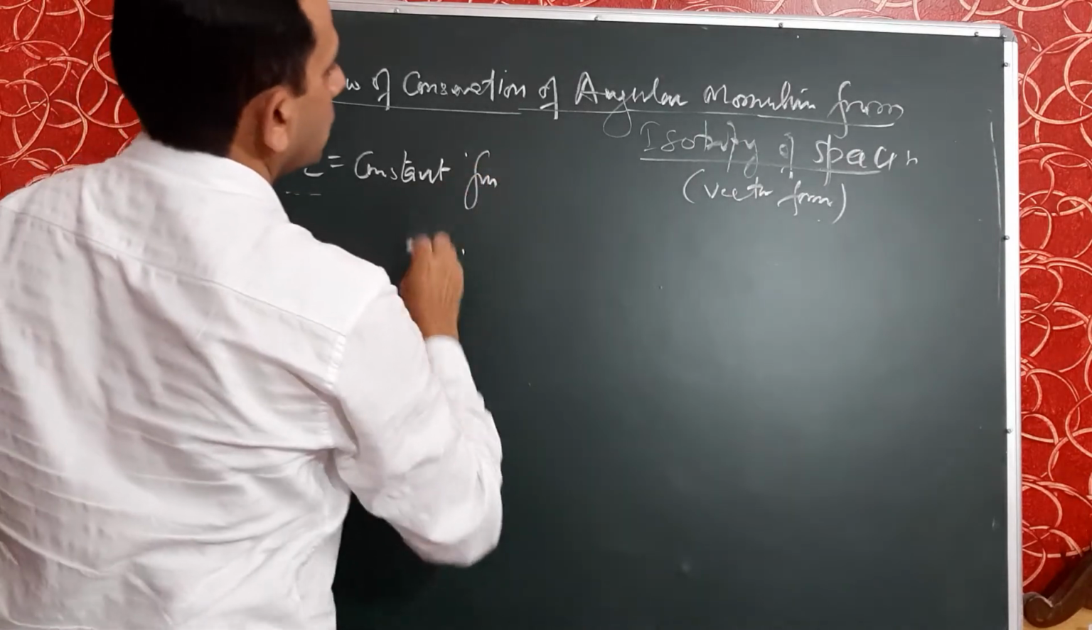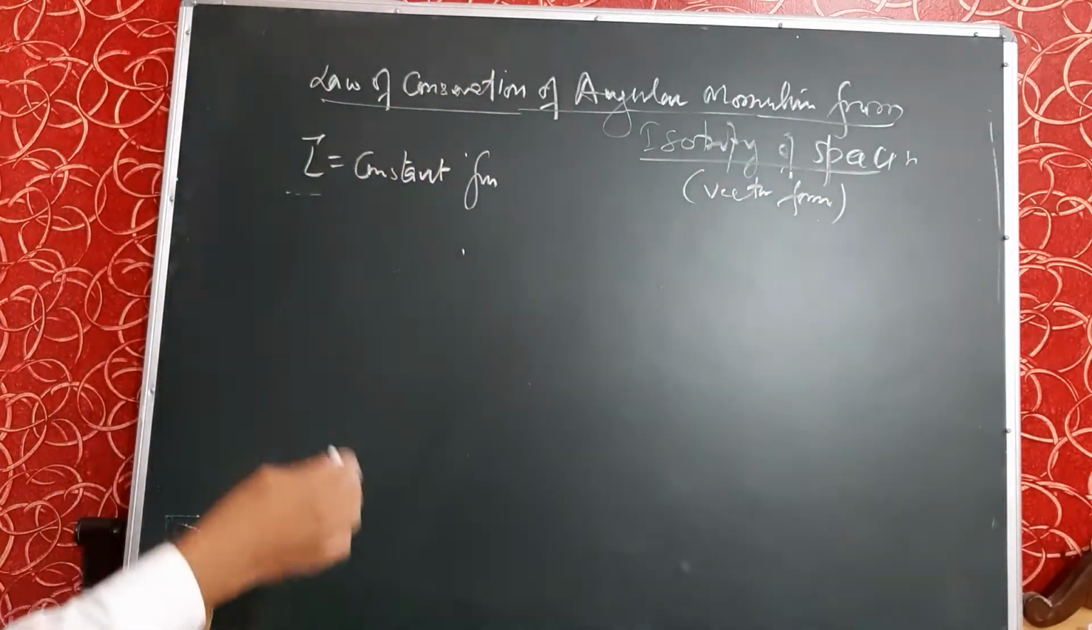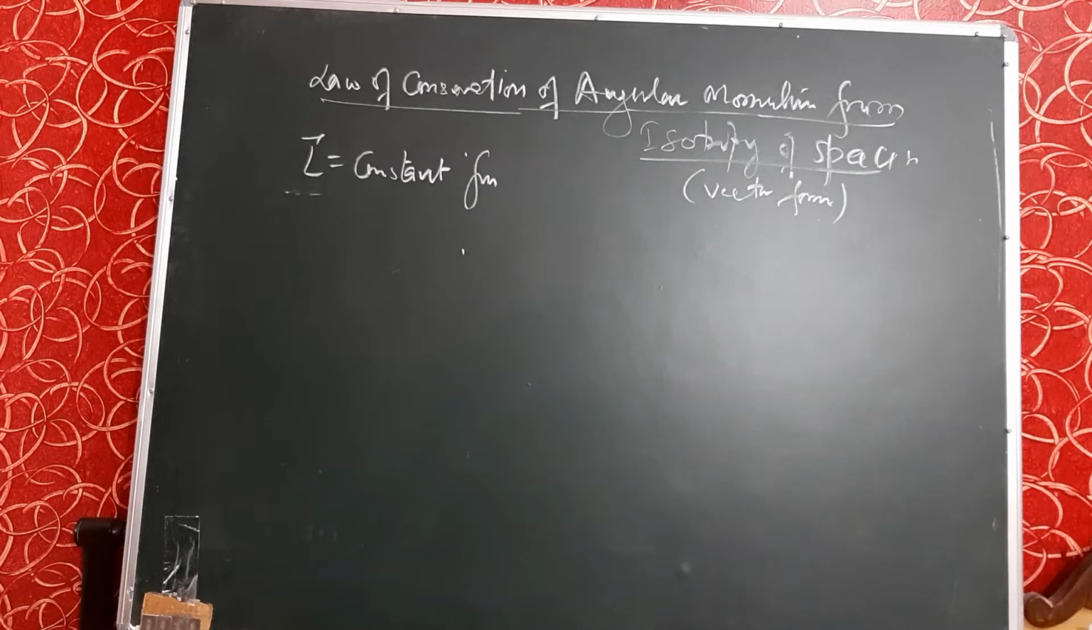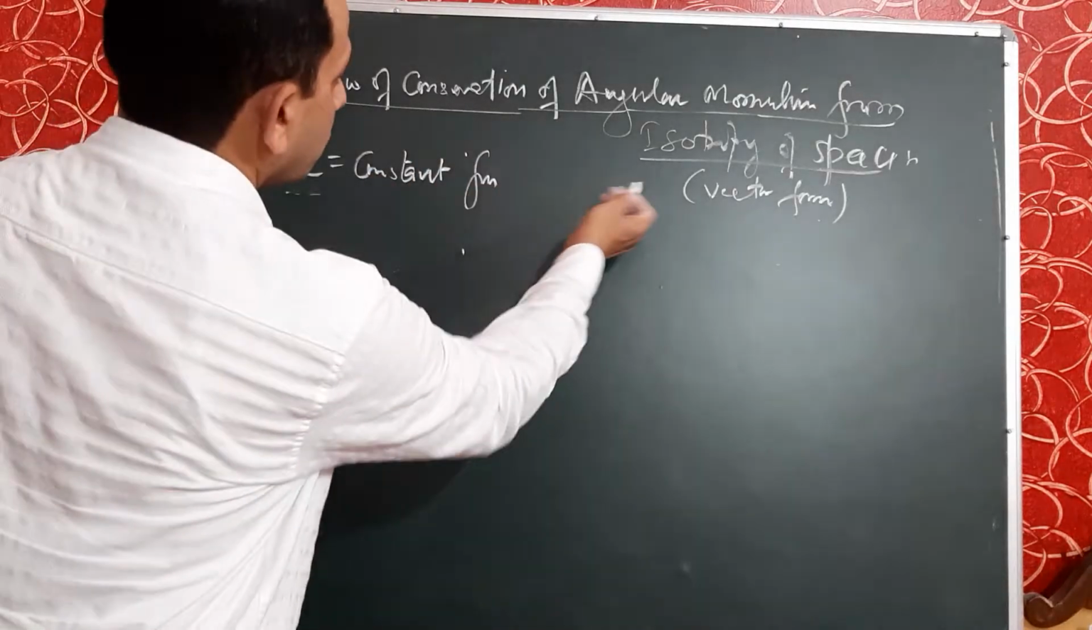And from isotropy of space, if the space is isotropic, it means the properties of space remain the same in all directions. If we rotate the body or object in a circle, then the properties of the particle or body remain the same because the space is isotropic. So, there is no effect of space on the properties of the particle on rotation. It is also called rotational invariance, that is isotropy. So, we will use the same concept.